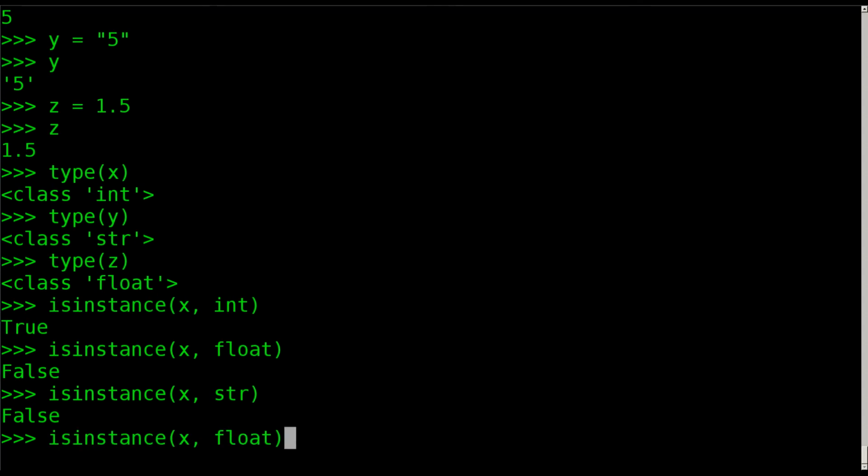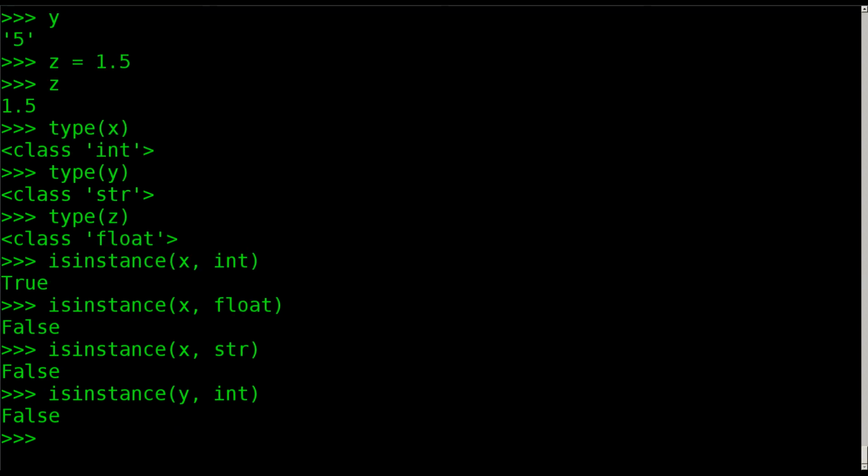Of course, I can do the same thing, and again, I'm hitting the up arrow here to go back through previous commands. I can change this to y, and now if I take the isinstance function and pass it the variable y and ask it, is it an integer? isinstance has other uses too, but for what we're working on now, we're checking: is it an integer?